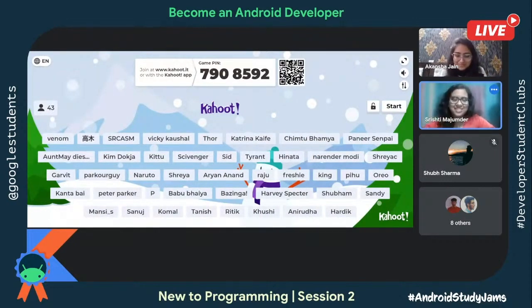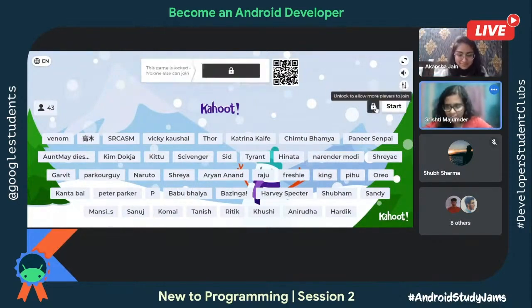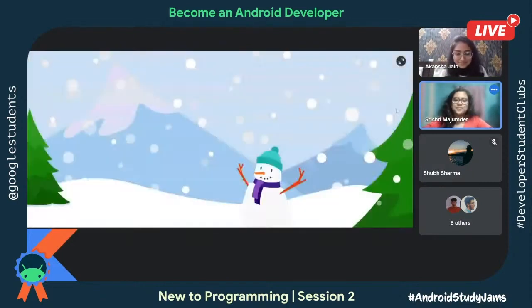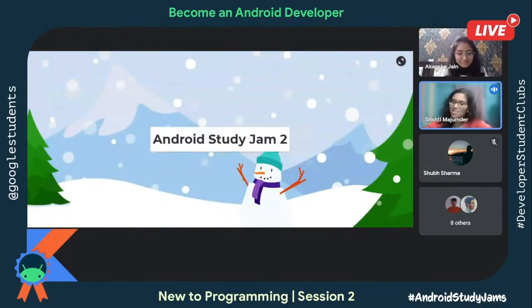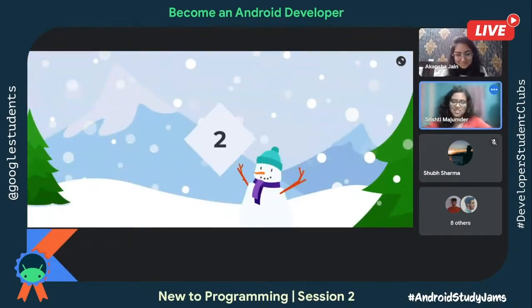I think it's 7:15. Yeah, let's start. Yeah, we should then start. And I just locked the game. And let's start. So it's Christmas time and Android Study Jam 2. So let's go, 3, 2, and 1.